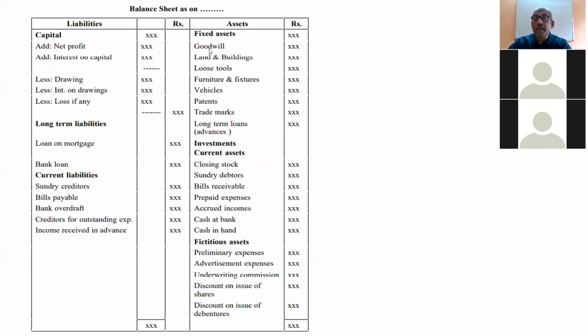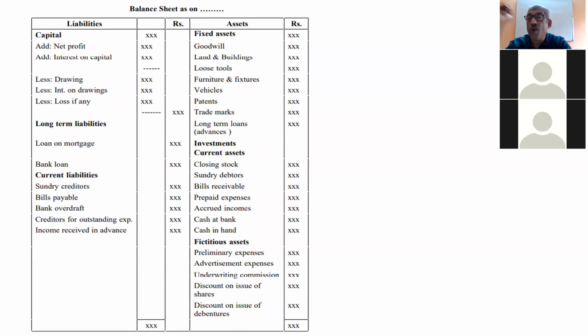Then sometimes the owner withdraws money for personal use. That is called drawings. Whenever there are drawings, they should be subtracted from the capital, because the owner is withdrawing for his personal use. Since he has withdrawn money, he has to pay interest to the firm, so that interest on drawings should be subtracted. And if there is a net loss, it should be subtracted.